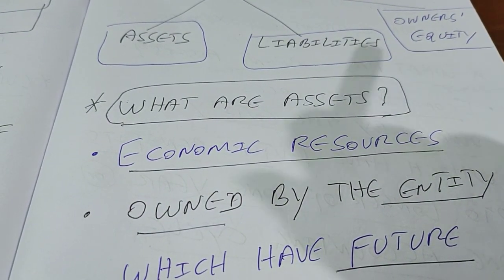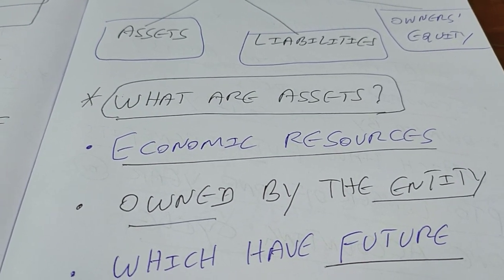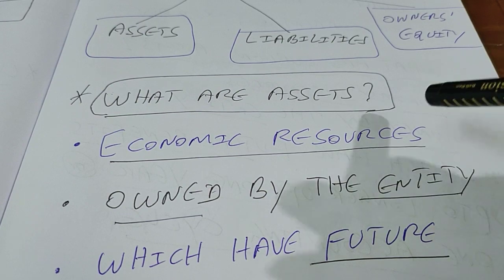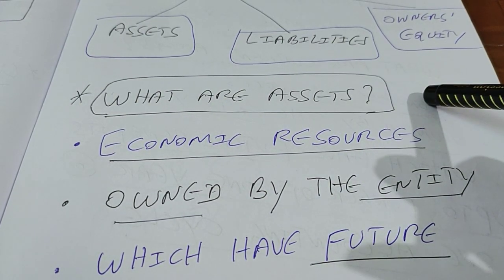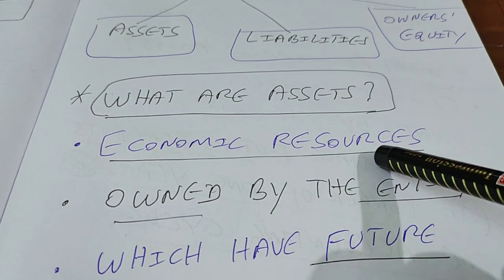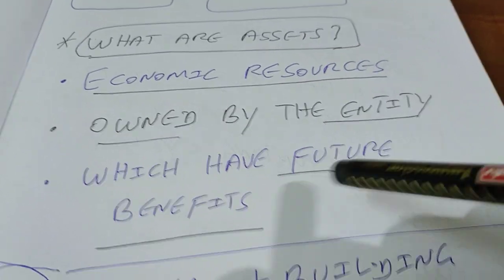What are assets? For example, we hear in our day-to-day conversation, "He is a great asset." "She is an asset to the family." "He is an asset to the organization," right? So what are assets? Assets are basically economic resources which are owned by the entity which have future benefits.